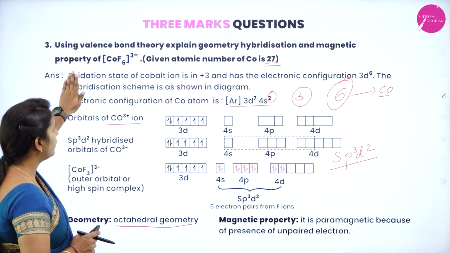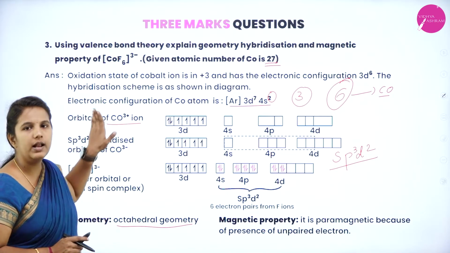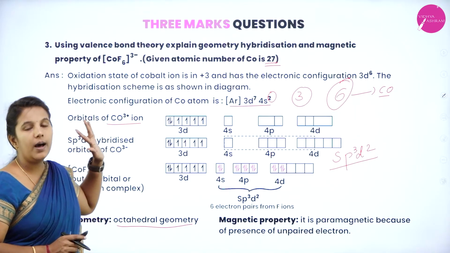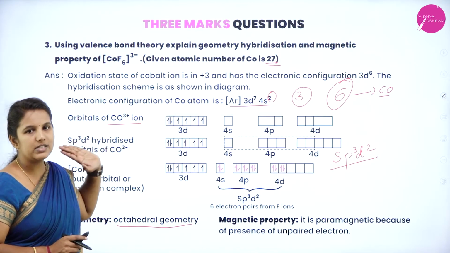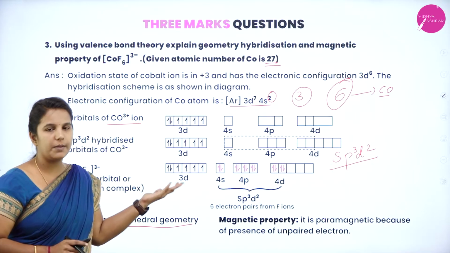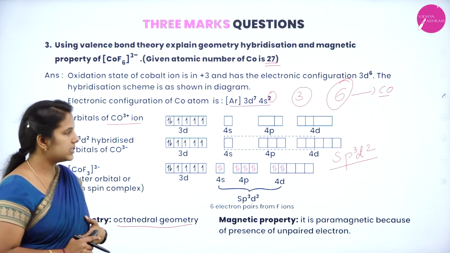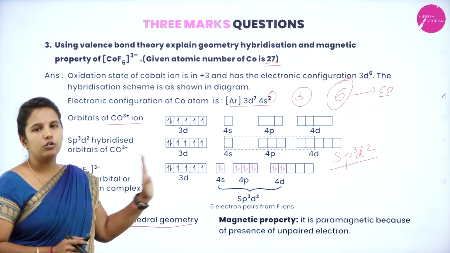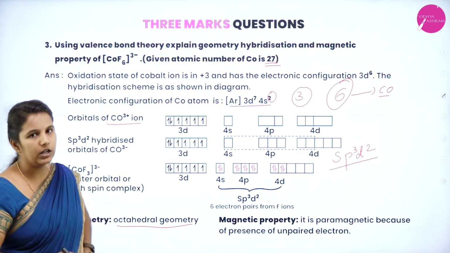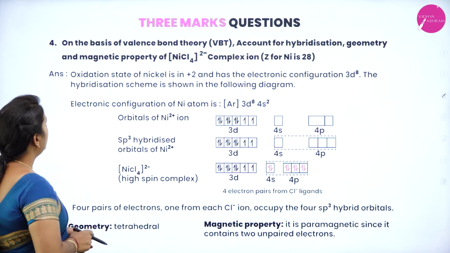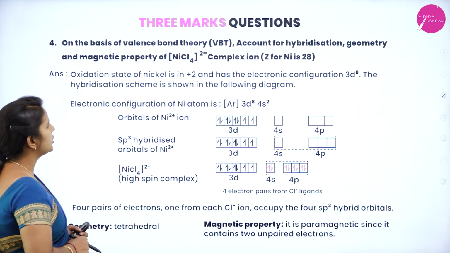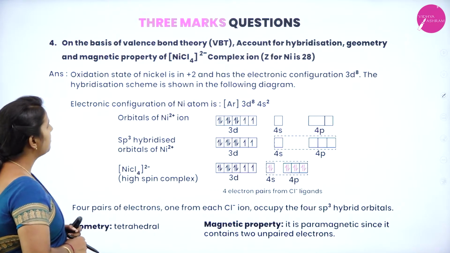First step, you need to write the general electronic configuration, and when you are writing in the excited state, show which is the maximum oxidation state for that central metal atom, how many electrons can be lost to gain that complex. And please see that then you write the hybridization and go through with the magnetic behavior and geometry of that complex.